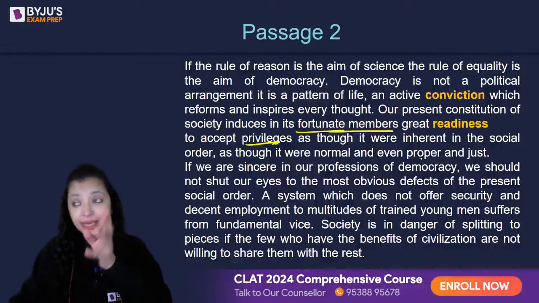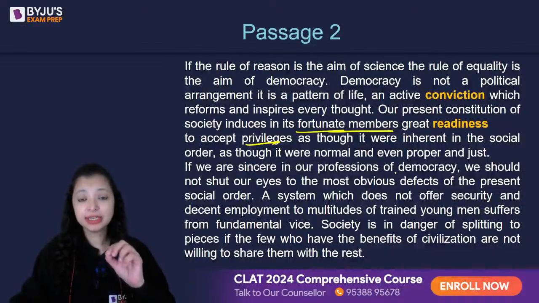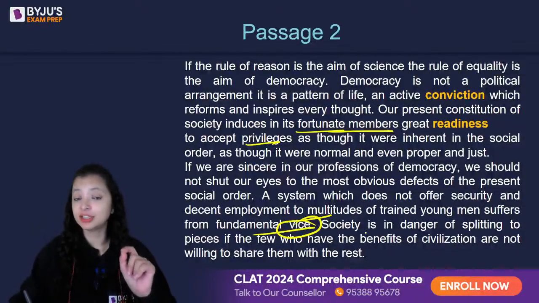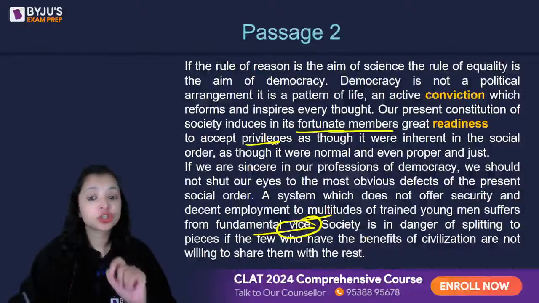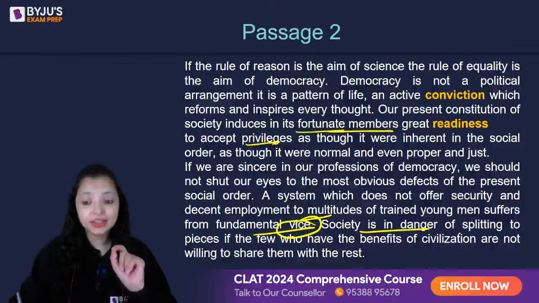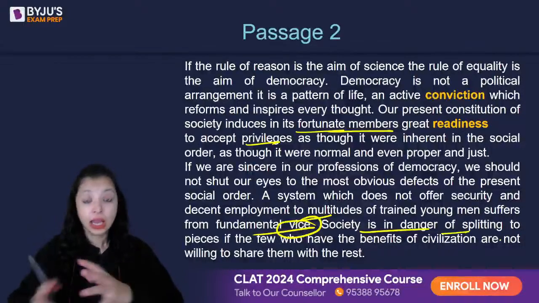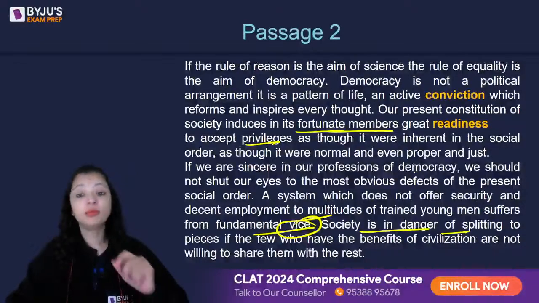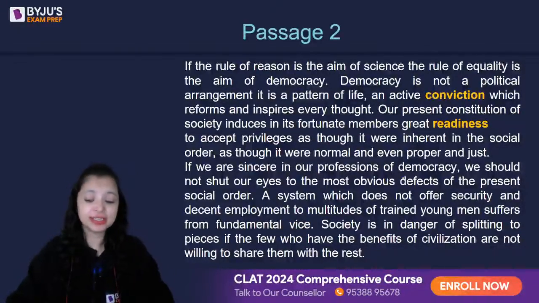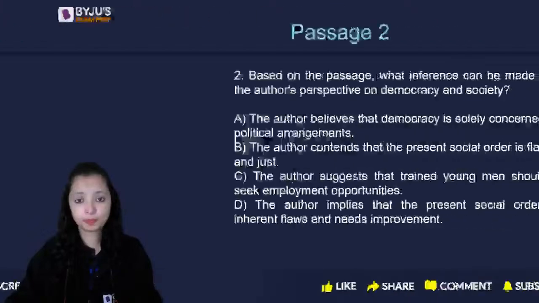Privilege should come to the underprivileged. If you see in a society when so many people still are jobless, that means there is some fundamental vice in the society. There is some issue in the society and we need reformation of it. There is a danger looming in the society. It can break into pieces if we don't reform the current democratic system in the society. He's criticizing those people.